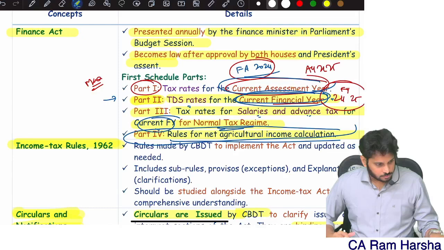Winnings from lottery, horse races, games, online games, what is the tax rate? 30%. Unexplained money, unexplained income, undisclosed income, black money, what is the tax rate? 60%. Okay. Regarding black money, taxation of unexplained money, some provision is given. We will come back to it later.